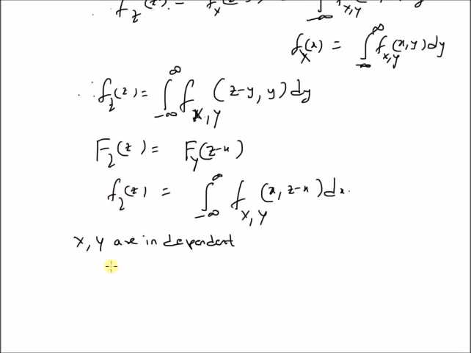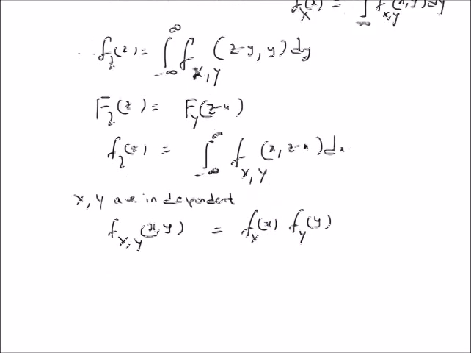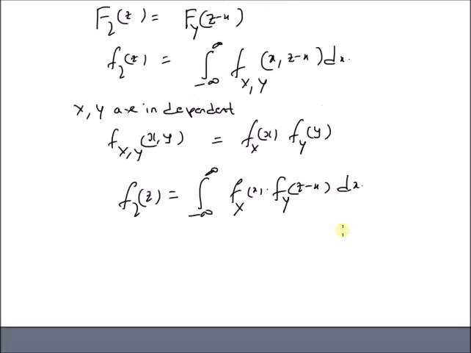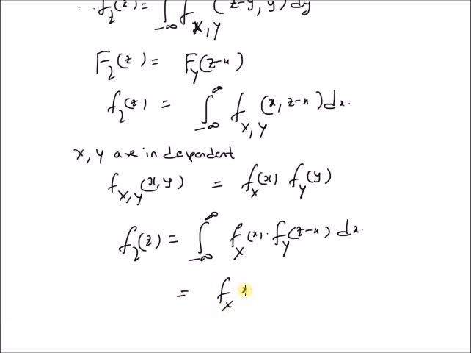When X and Y are independent, the joint PDF f_{X,Y}(x, y) is equal to the product of the marginal PDFs, f_X(x) times f_Y(y). By inserting this in the integral, we can easily show that f_Z(z) is equal to the integral from minus infinity to plus infinity of f_X(x) f_Y(z minus x) dx, which is obviously the convolution of f_X(x) with f_Y(y).